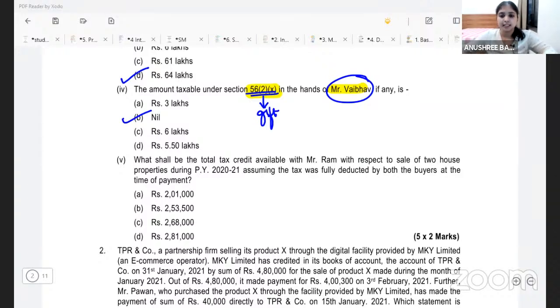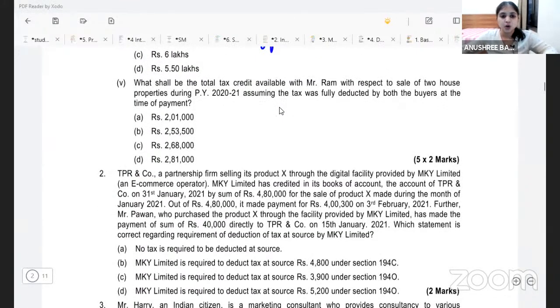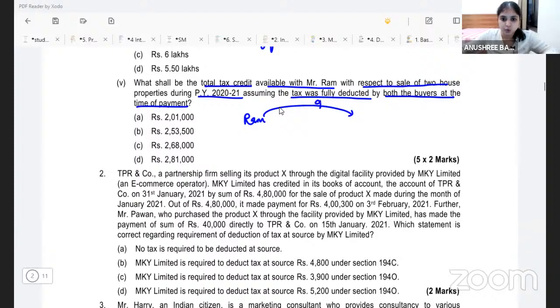All right. Let's proceed to the fifth question. What shall be the total tax credit available with Mr. Ram with respect to the sale of two house properties during previous year 2021, assuming the tax was fully deducted by both the buyers at the time of payment? Mr. Ram sold two houses. He sold the Gwalior house property. He also sold the Mumbai house property, right?